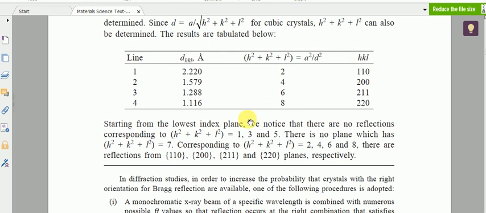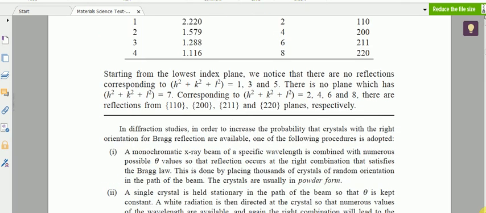So starting from the lowest index plane, we know no reflection corresponds to h square plus k square plus l square equal to 1, 3, 5, etc. Because after this calculation it is obtained that it is 2, 4, 6, 8, etc. So there are reflections from the 1, 1, 0 plane, the 2, 0, 0 plane, the 2, 1, 1 plane, and the 2, 2, 0 planes respectively. So in this way we can calculate the Miller indices and lattice parameters using these X-ray studies.